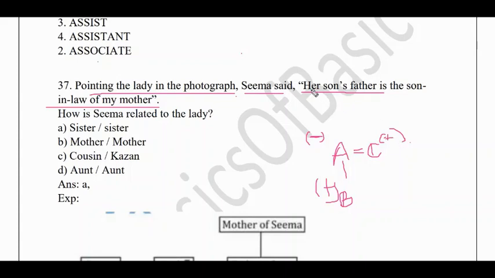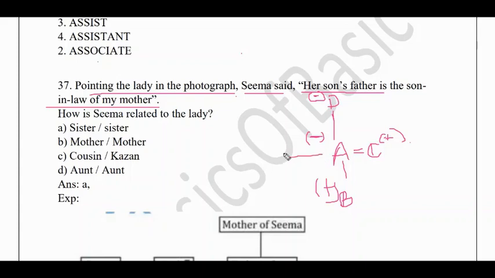Her son's father is the son-in-law of my mother. So the son-in-law of Seema's mother is C, so A should also be the daughter of this lady. Let us consider her as D, the mother-in-law, and she should be the mother of A, and A should be married to C. Now how is Seema related to this lady?